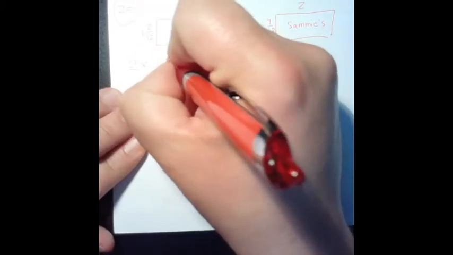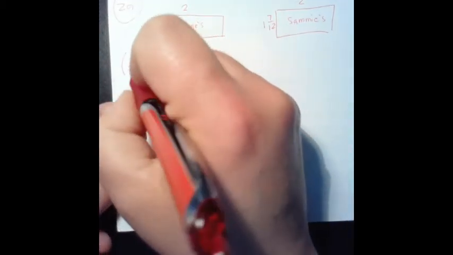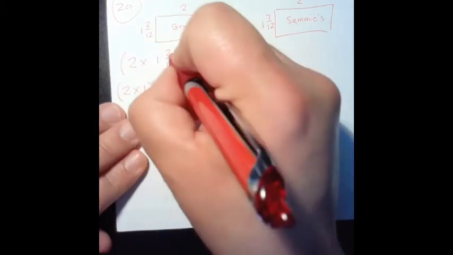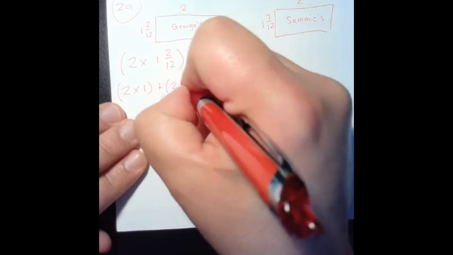Okay. So to find the area of George's bed, you got to go 2 times 1 and 2 twelfths. So that means we're going to go 2 times 1. And then we're going to add that to 2 times 2 twelfths.